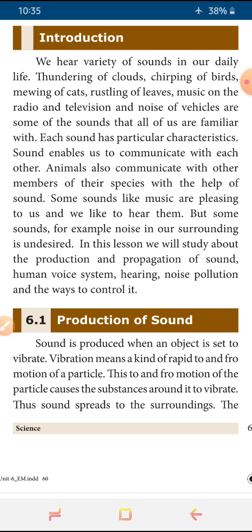In our everyday life, we hear a variety of sounds. For example, just now I coughed. That cough is in a different format from the sound while talking and singing. So we can understand this is a cough, and this variety of sound we can hear every day. For sound, the ear is the main thing. With the help of the ear only we are hearing sound.